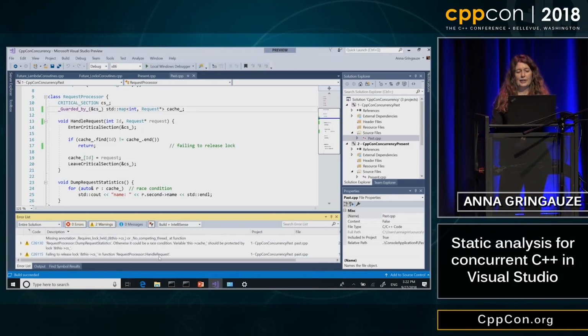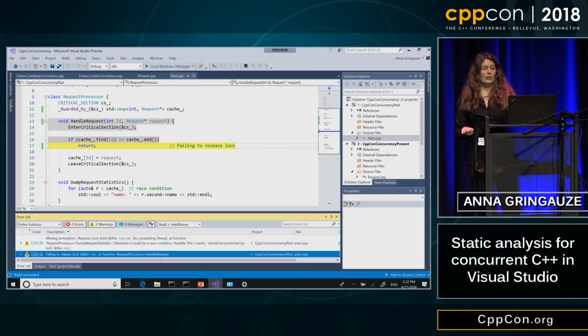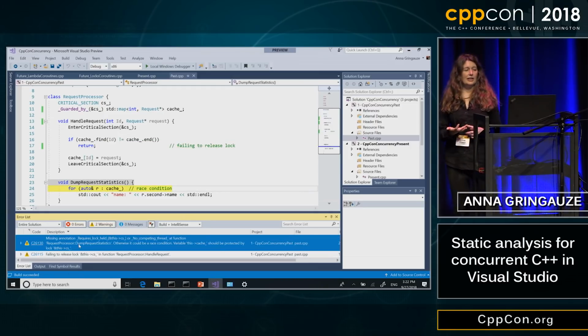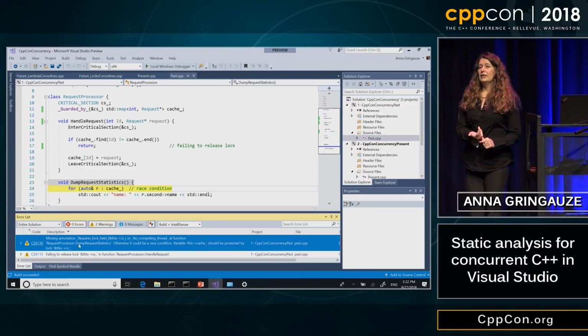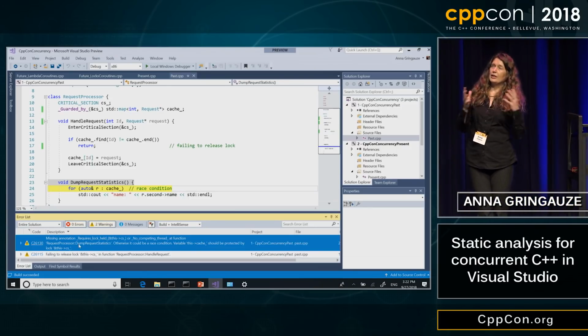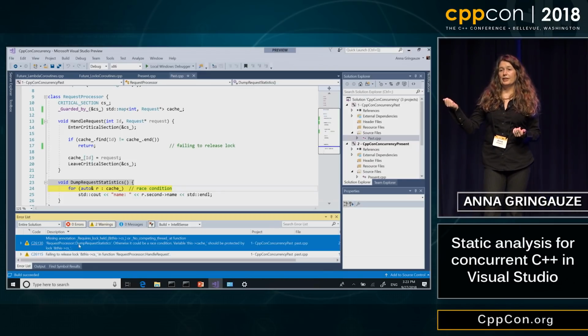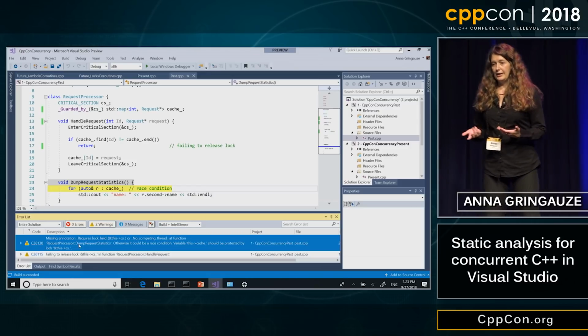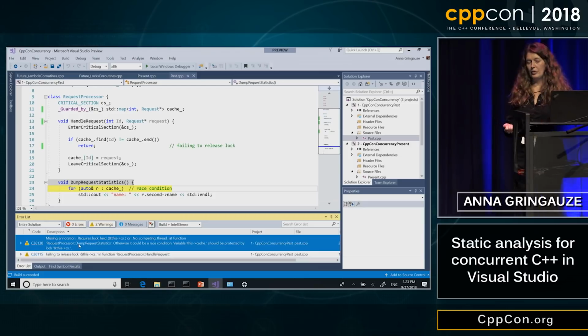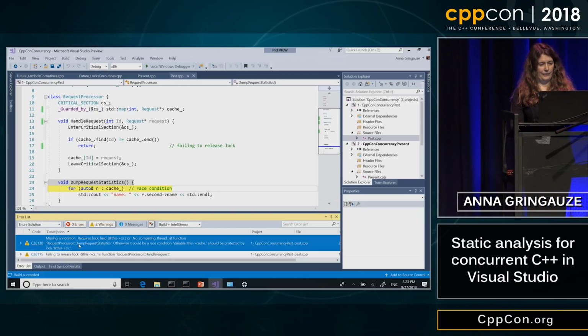You can see right now that we detect the previous issue, where we are failing to release the lock on the error path, and a second error, which says we are either missing an annotation that says requires lock held, which means that it's the caller's responsibility to hold the lock, or the missing annotation no competing thread, which means that this function never executes in a concurrent situation, or it is a data race, in which case this function should use the critical section to lock around the cache.